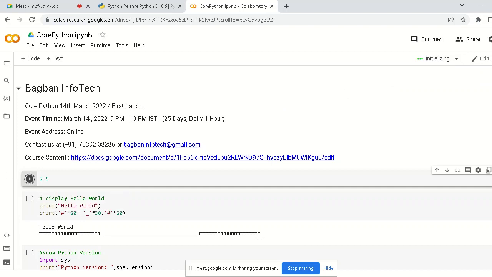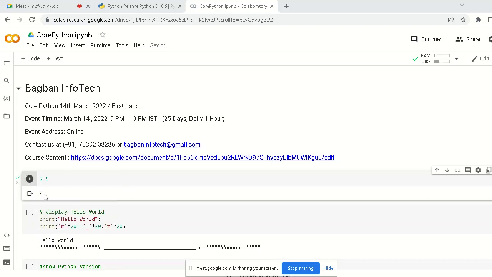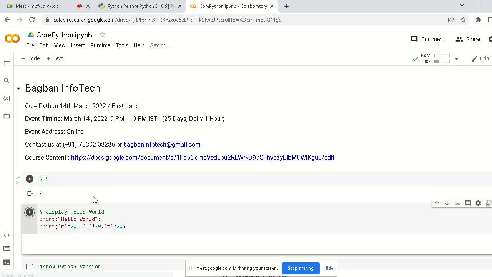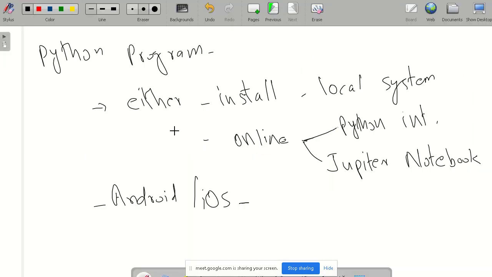Here we can easily write our Python program, save it, and also share it with friends. So these are the different ways where we can practice our Python programs.